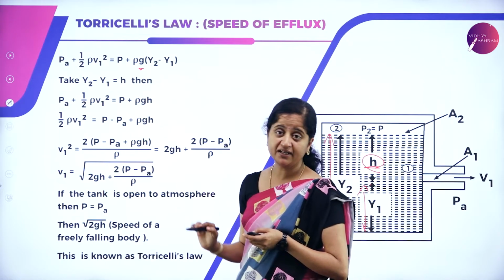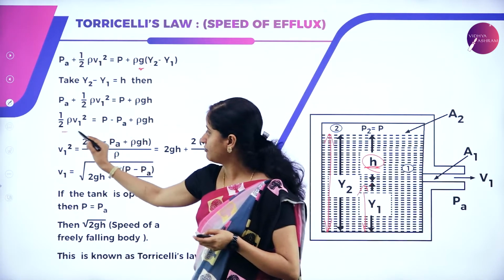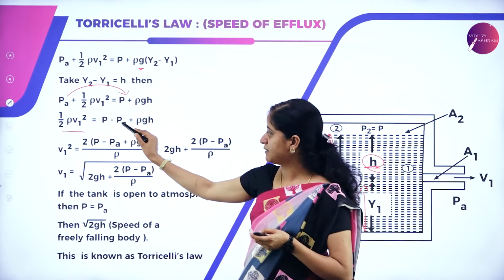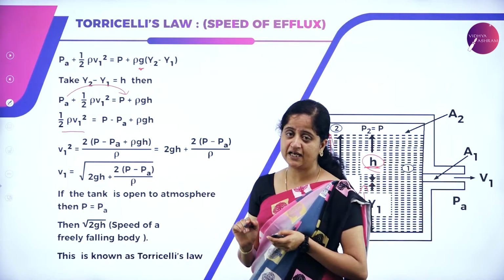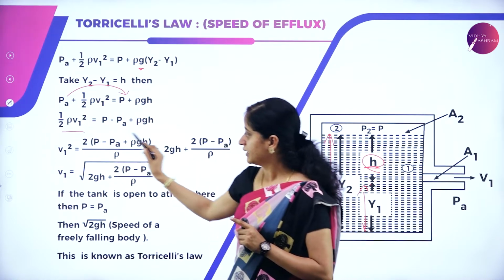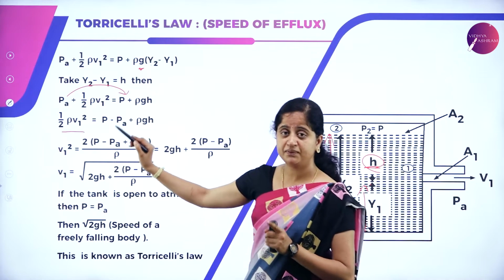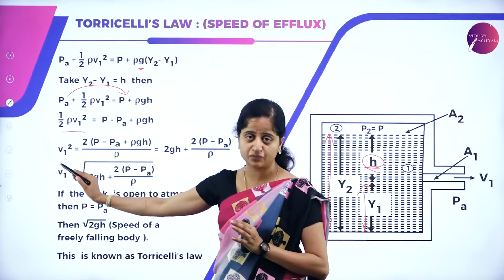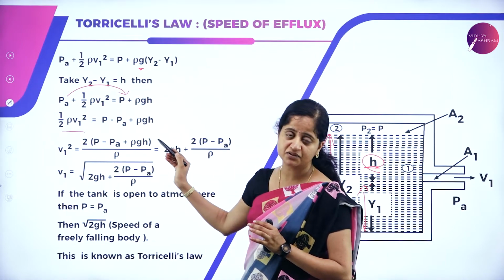Now, simplifying this further, we can write half rho V1 square is equal to, take Pa to the other side, that is P minus Pa plus rho g H. We need the speed of efflux. In this expression, the speed is given by the letter V. So, let us retain V on one side and bring the other terms to the other side.